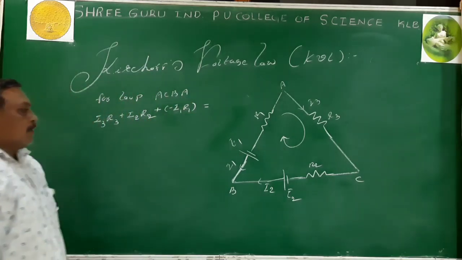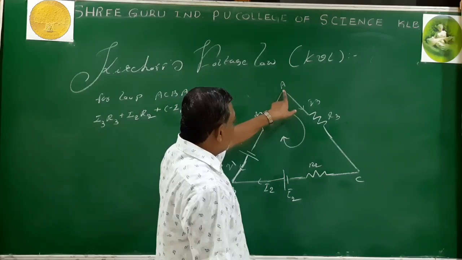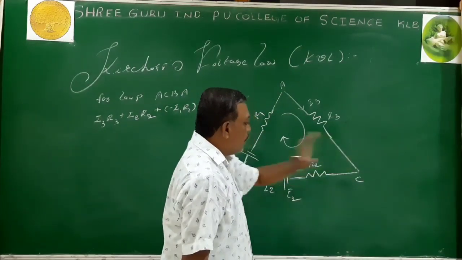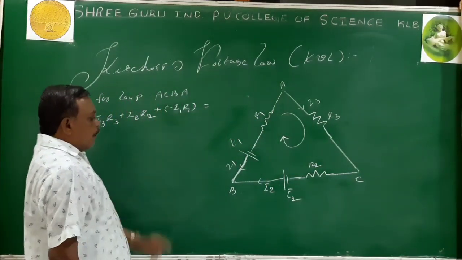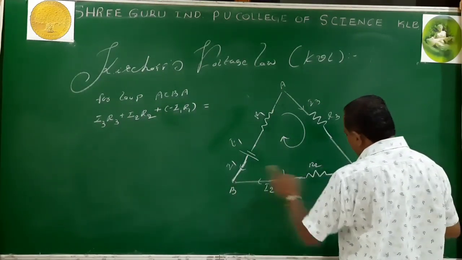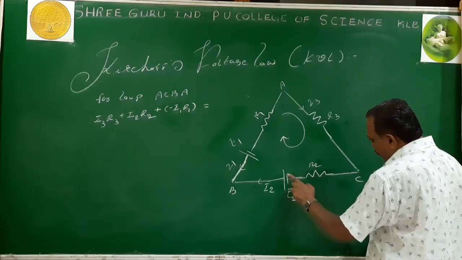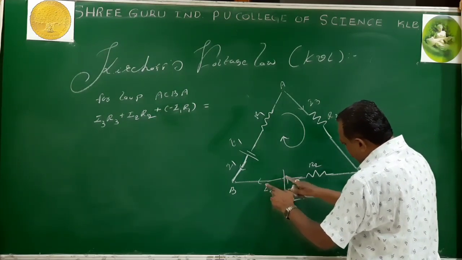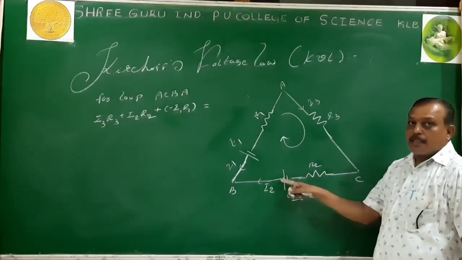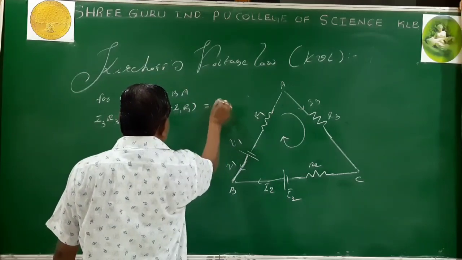A to C. Is there any EMF? Is there any cell or battery here? No. No EMF, leave it. Then C to B. While moving in a loop, if you go from negative to positive, C to B, then the EMF is taken as positive. So E2 is positive, plus E2, that is nothing but simply E2.